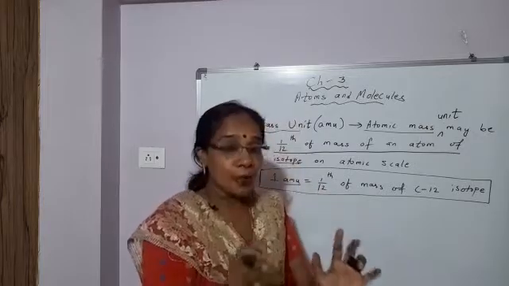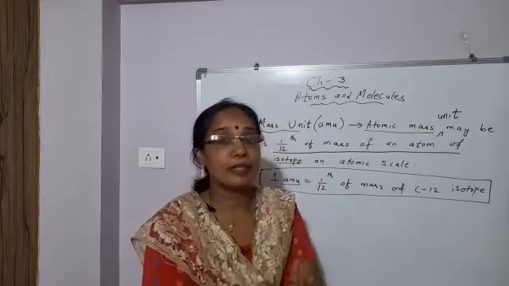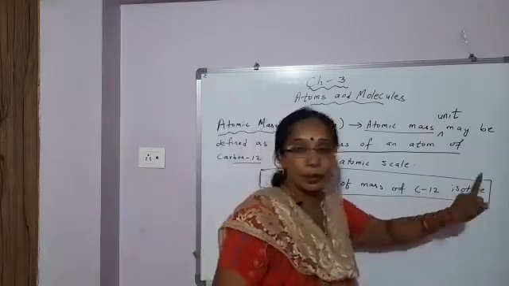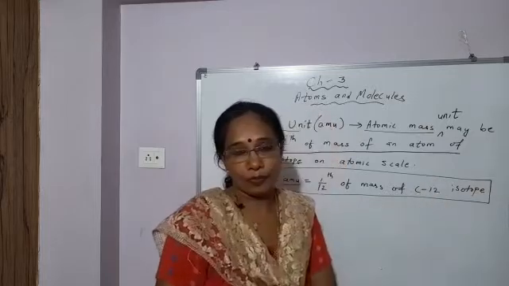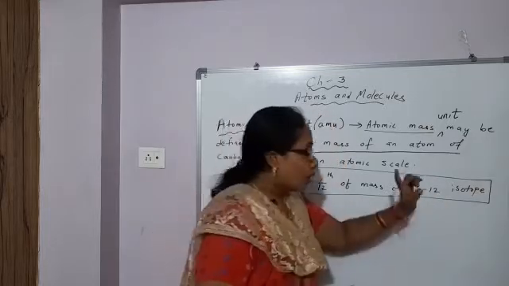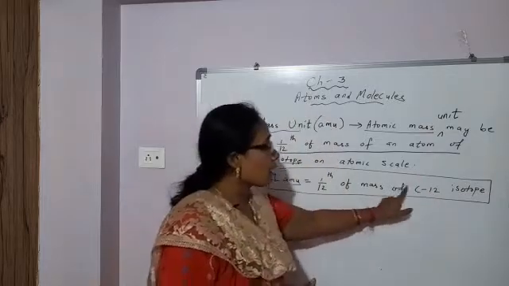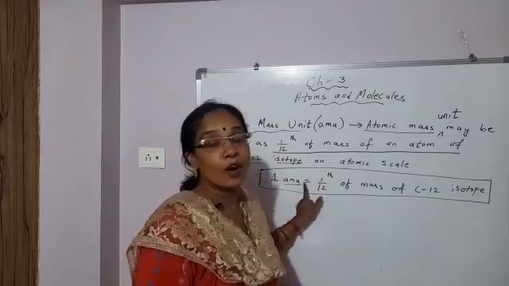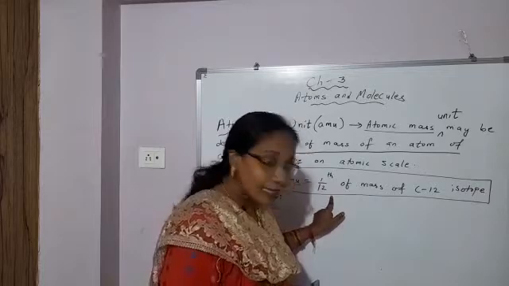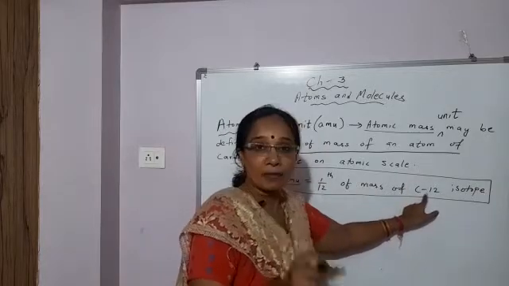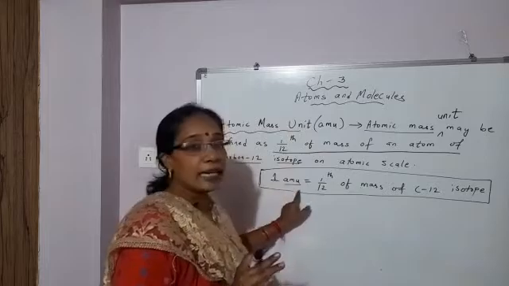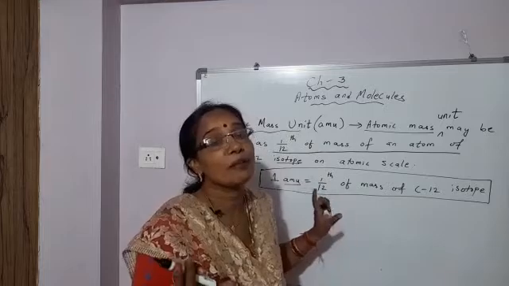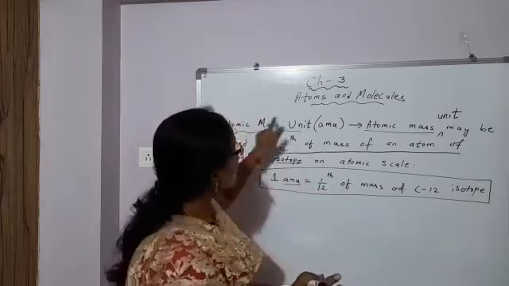So finally, which element did IUPAC recommend as the standard element for reference to find out the mass of other elements? That was the carbon 12 isotope. Carbon whose mass number is 12. Okay, so 1 by 12th of the mass of the carbon 12 isotope was taken to be equal to 1 AMU, 1 atomic mass unit. 1 by 12th of the mass of 1 atom of the carbon 12 isotope was taken to be 1 AMU. Now in place of AMU, what is used? U, unified mass.